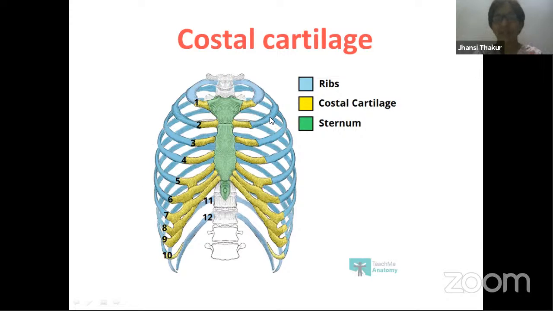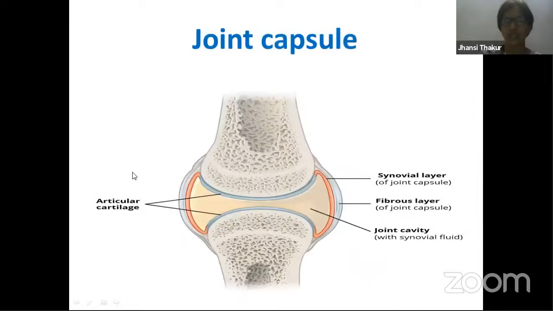And now let's come to the main important point. Ribs are connected to the sternum with the help of this cartilage that we are referring to, that is hyaline cartilage. So ribs which are present on the side are connected to our front bone, the sternum, with the help of this cartilage, which is costal cartilage. So here it is found, connecting ribs to the breastbone or sternum.